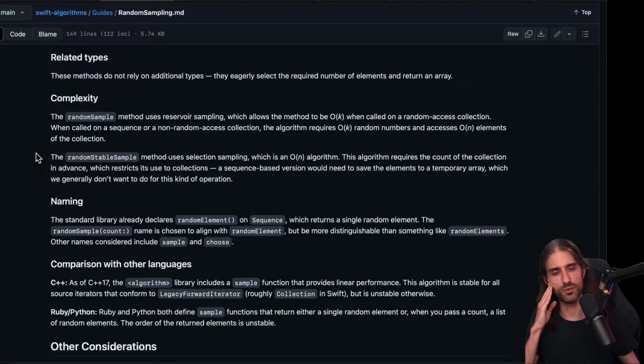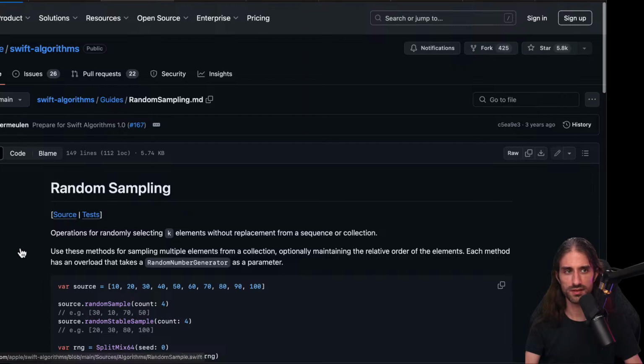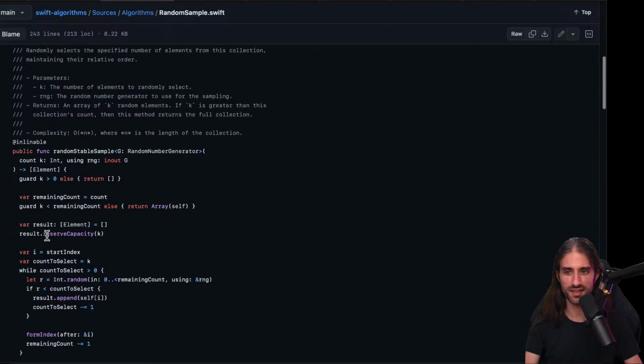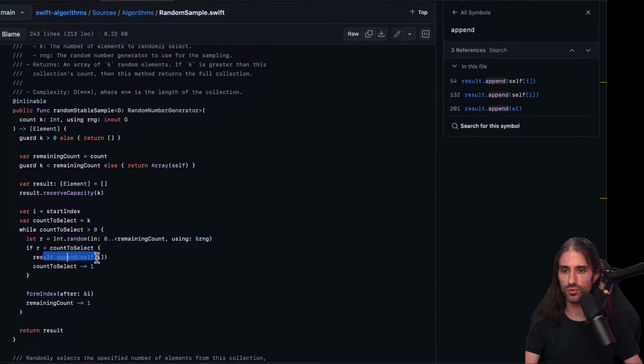I don't know, but with random numbers, if there is any kind of bias, it's a big problem. So let's see actually how it's implemented. I say let's go faster, and then I say let's go see the implementation. So it takes an Int.random in 0 all the way to the remaining count. Okay, then it appends to the result.